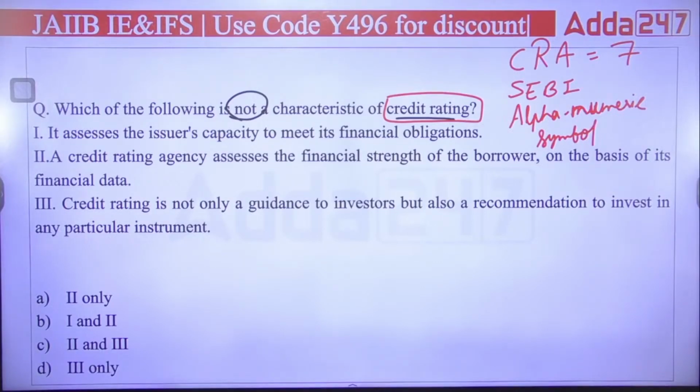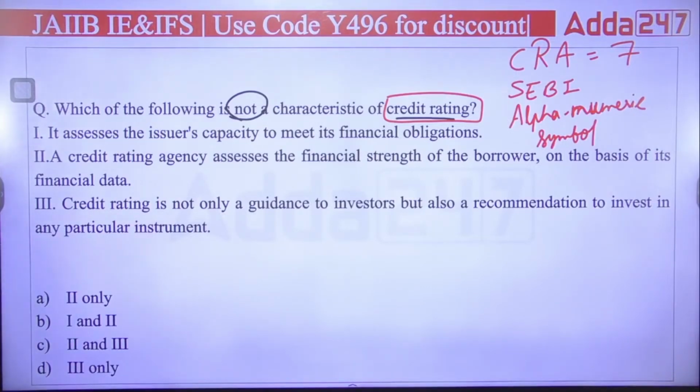Now let me know which of the following is correct. A, B, C or D. First, it assesses the issuer's capacity to meet its financial obligation. Second, a credit rating agency assesses the financial strength of the borrower on the basis of its financial data. Third, the credit rating is not only a guidance to the investor, but also a recommendation to invest in any particular instrument. So which of the following do you think is correct? A, B, C or D? Okay, third only. That is not a characteristic.